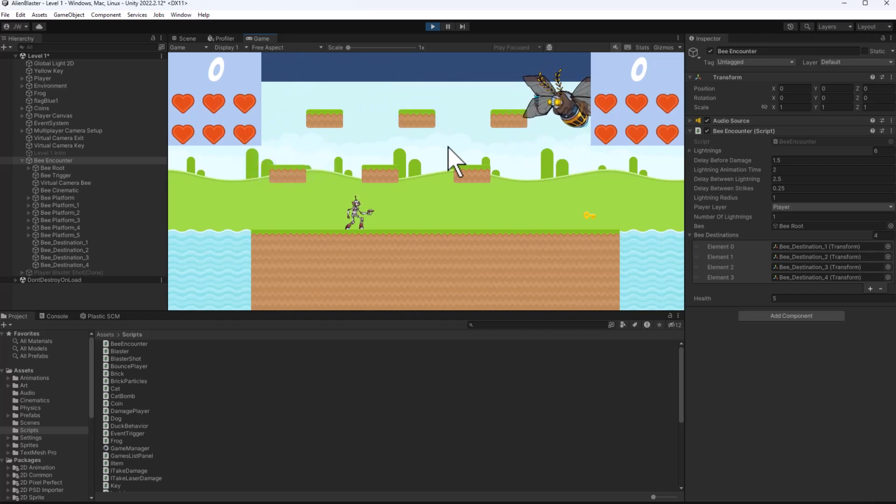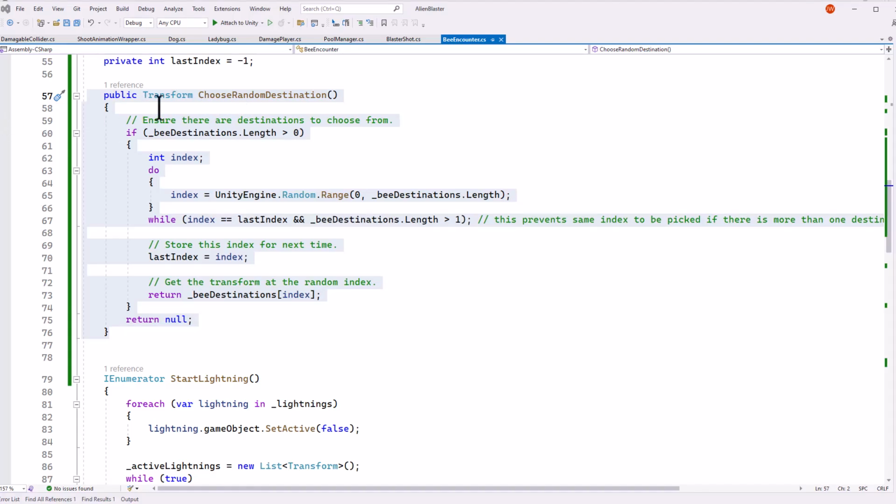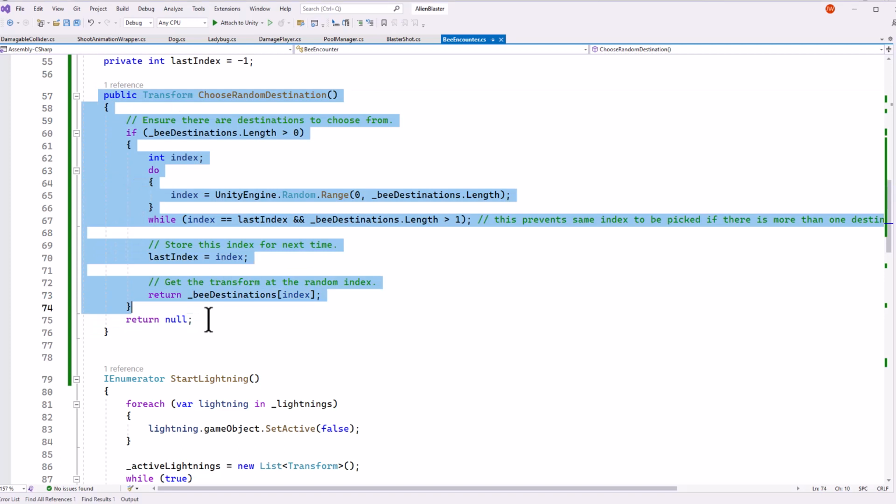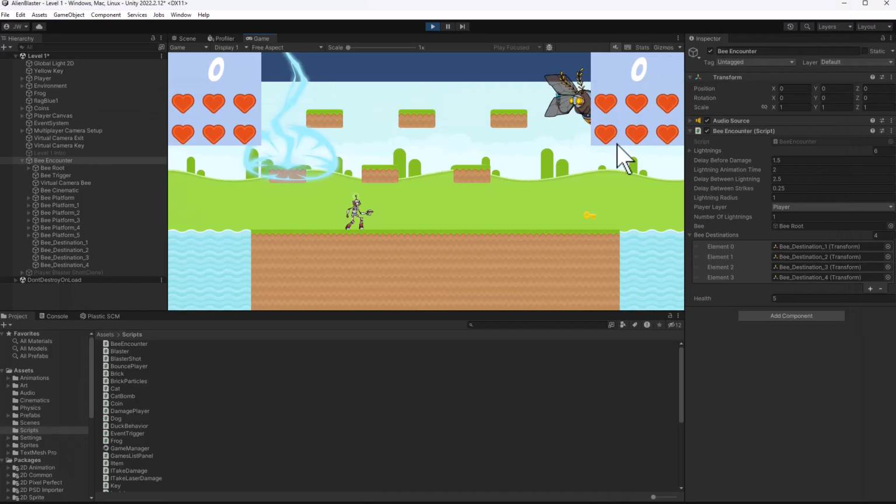I think that perhaps he should randomly choose from all of the positions at the beginning and then loop through them once and then reset. So let's ask ChatGPT if it can give us a version that does that instead. I'm going to start by copying my code. So I've got my choose random destination method. I don't want to continue the previous conversation because I've already modified this code and I want to be able to keep that code that I've modified. So I'll take that. I'll go into ChatGPT.